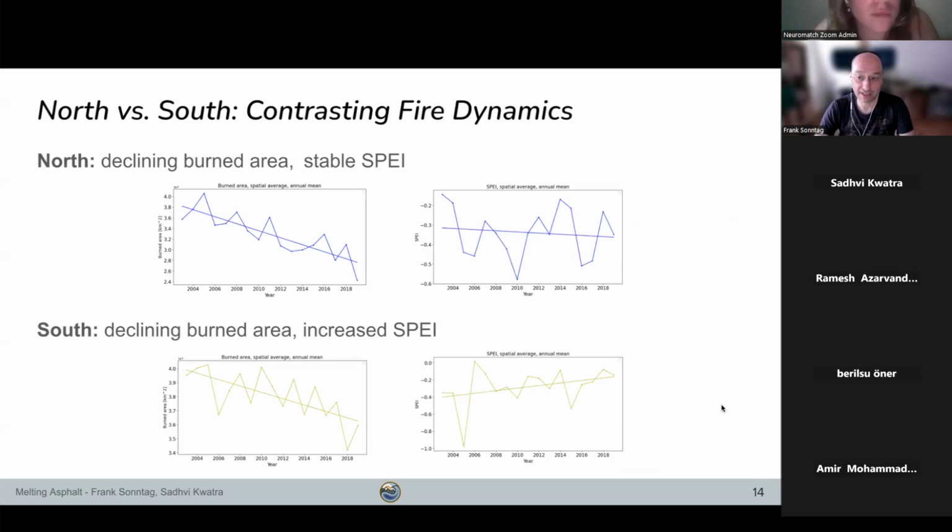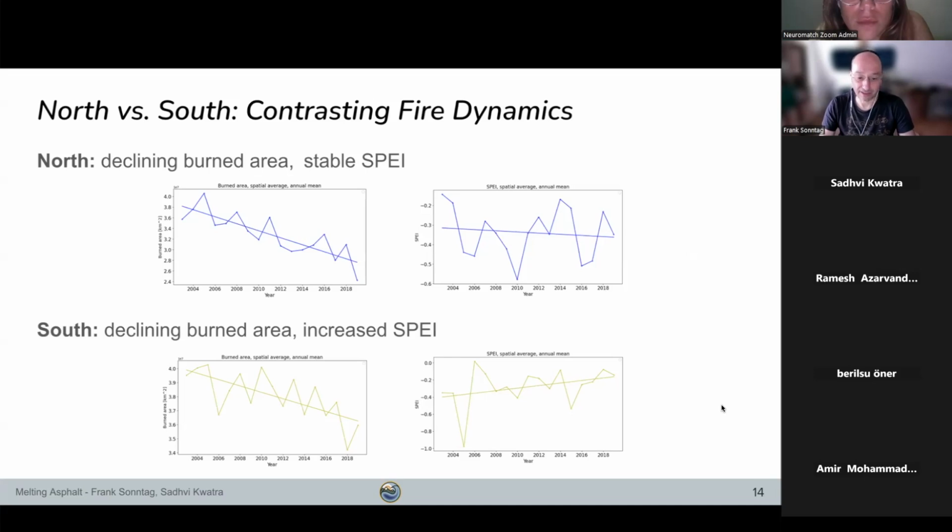So on the left-hand side, again, we see the burned area over the northern and southern regions. And on the right-hand side, we are looking at the standardized precipitation and evapotranspiration index, which is basically a measure for droughts, or drought index. This index is to be interpreted in that way that more negative values mean drier conditions. So for the northern region, we see that it has become very slightly drier, and the southern region has become a little bit wetter over the time period that we are looking at.